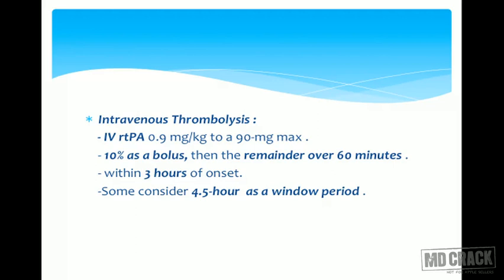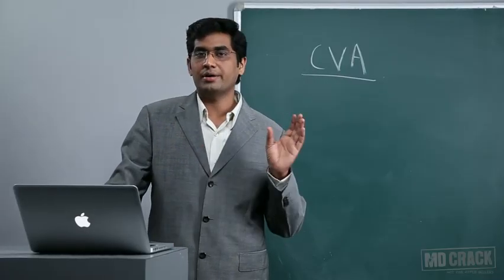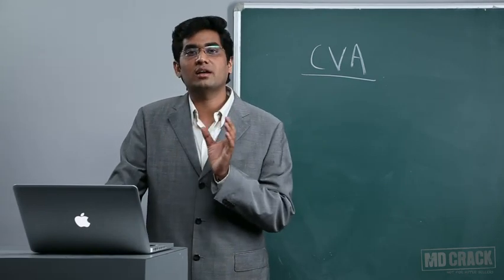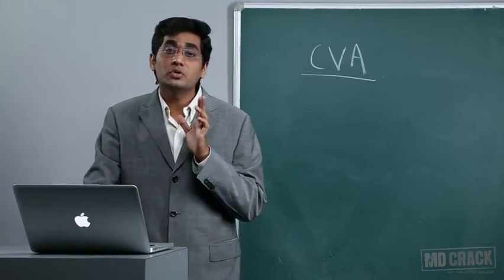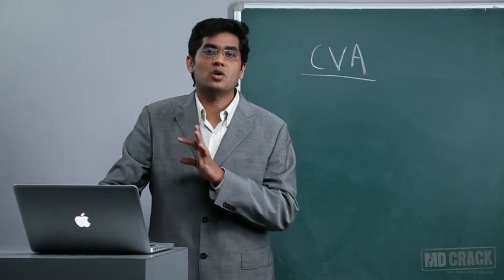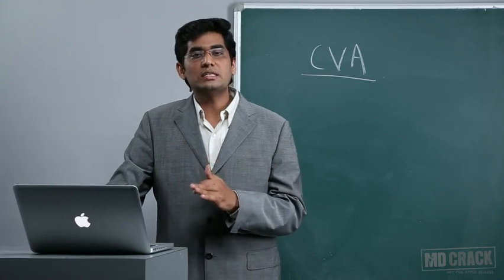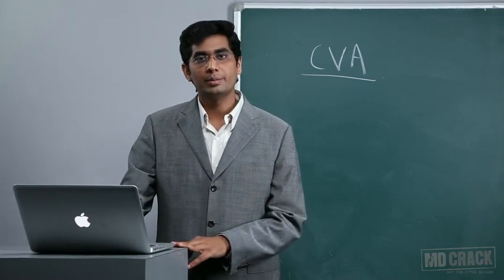Coming to intravenous thrombolysis, the drug of choice for intravenous thrombolysis is RTPA, that is recombinant tissue plasminogen activator. Most of the students compare stroke with myocardial infarction, and they may be misled that drugs like streptokinase or tenecteplase may be effective in stroke. But you should remember that streptokinase, tenecteplase or urokinase are not effective or not indicated in stroke, because all these 3 or 4 drugs have a high chance of developing bleed, and which will be devastating.